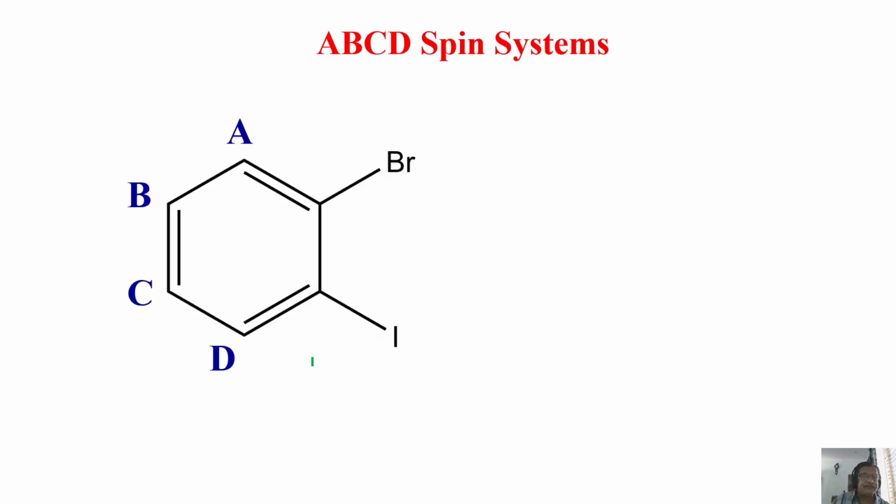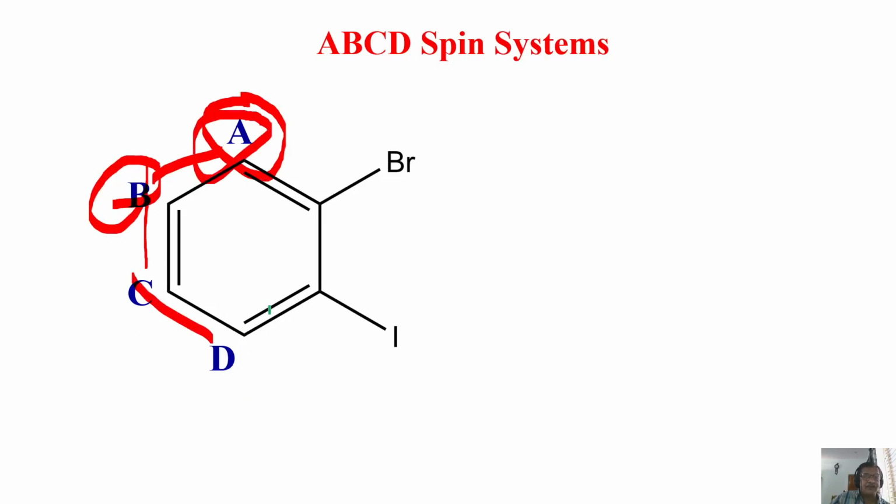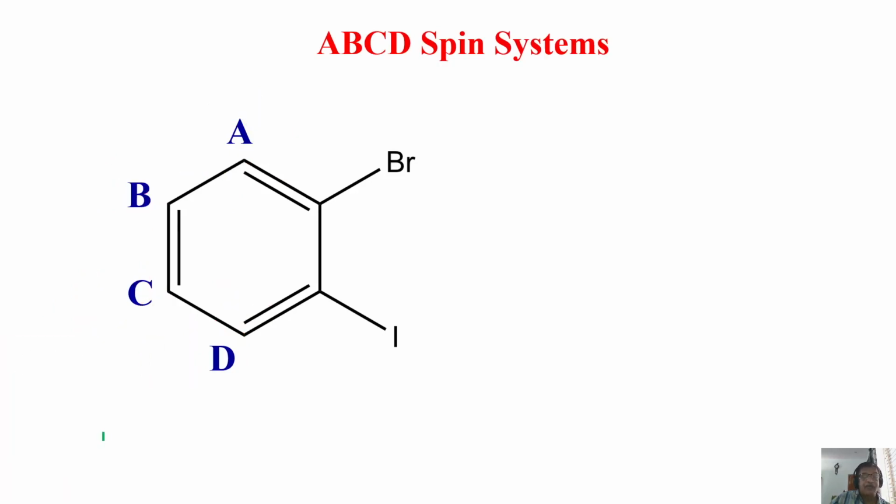Now I'll give you an example of strongly coupled. Take a molecule like this, A, B and C, D. I'll record a spectrum at 100 megahertz or 200 megahertz. You know what happens? The chemical shift separation is much smaller, this to this, this to this, and this to this. So the chemical shift separation of the protons among themselves is much smaller or comparable to the coupling constant.